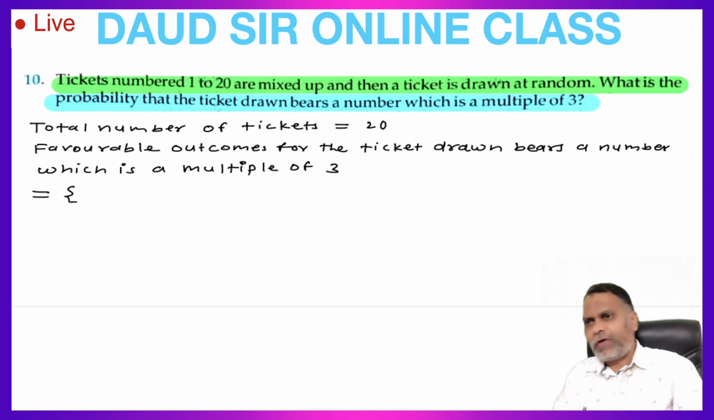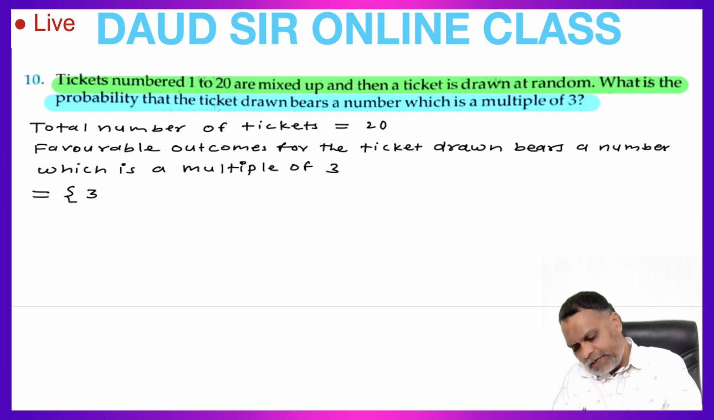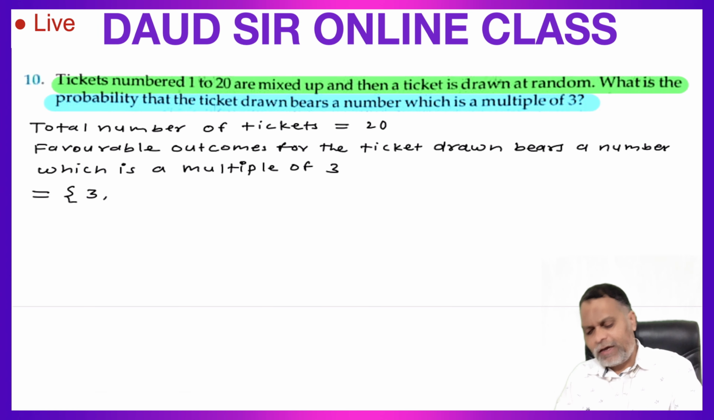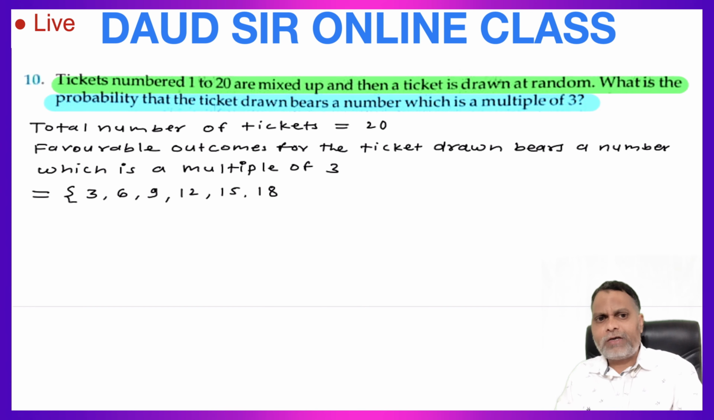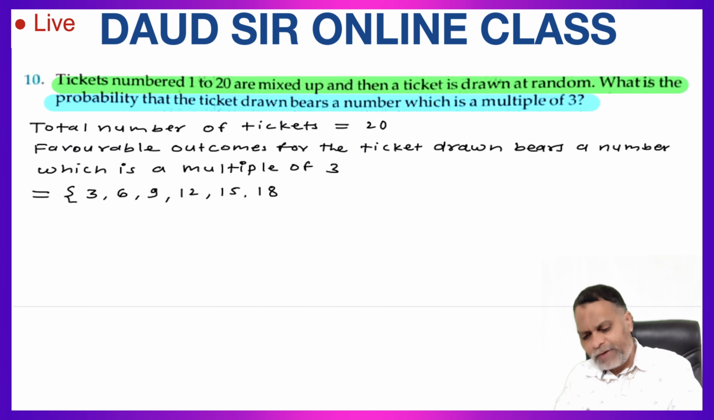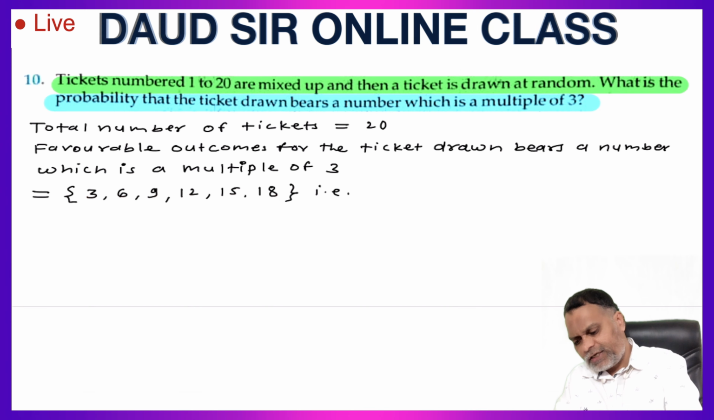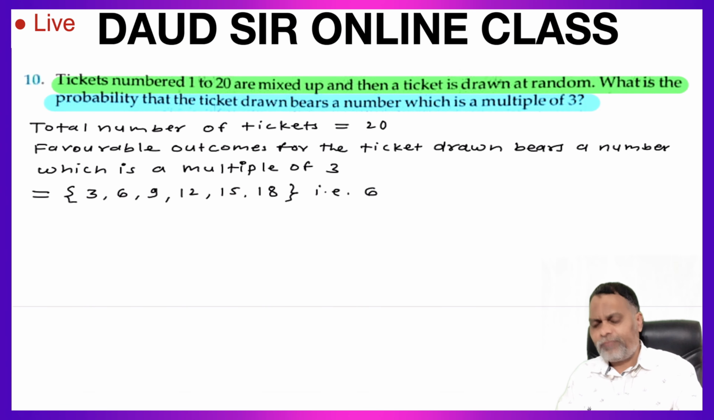So in these 20 tickets, how many tickets are divisible by 3? Ticket number 3 is divisible by 3, so this is a multiple of 3. Ticket number 6, multiple of 3. Ticket number 9, multiple of 3. Ticket number 12, multiple of 3. Ticket number 15, multiple of 3. Ticket number 18, multiple of 3. And ticket number 21, but 21 number ticket is not available. So only this many. Count them: 1, 2, 3, 4, 5, 6. These 6 tickets are multiples of 3.